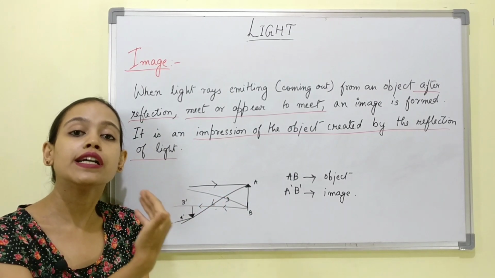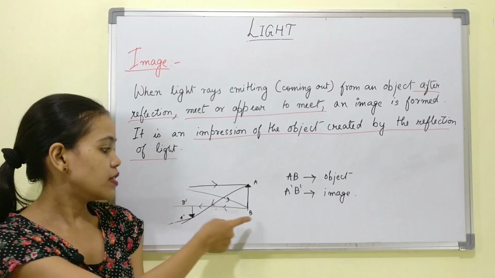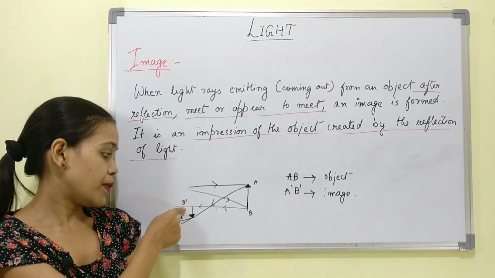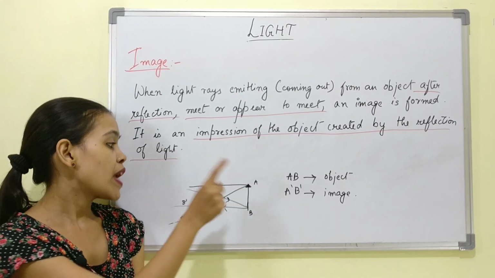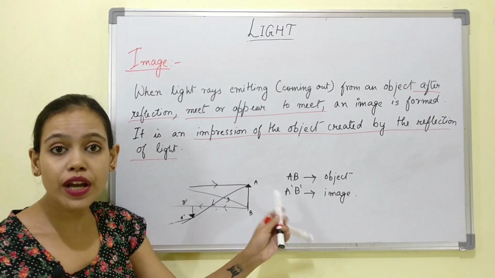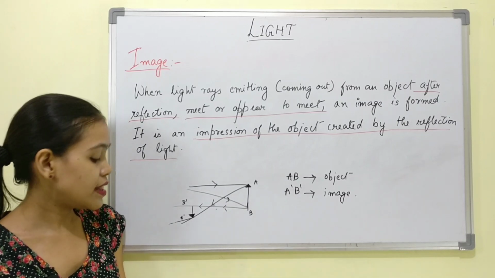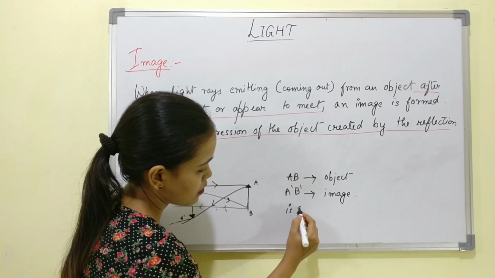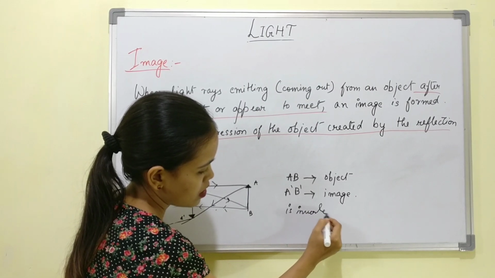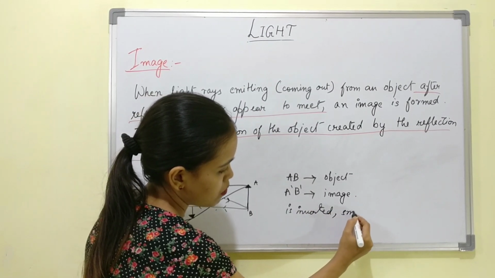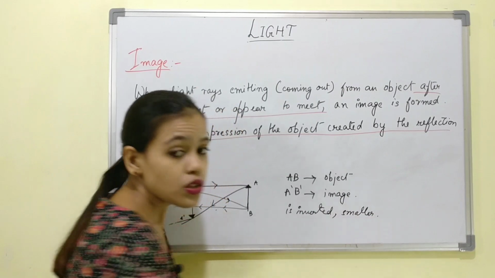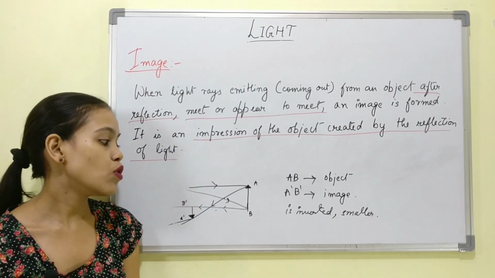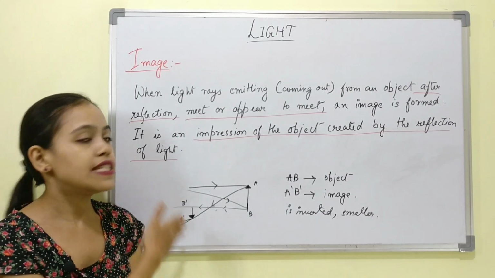It has turned upside down. And the lower part, that is B, has gone to the top part, that is B dash. So AB has turned into A dash B dash, the image, and this image is inverted and smaller.